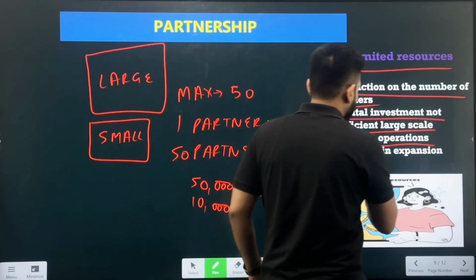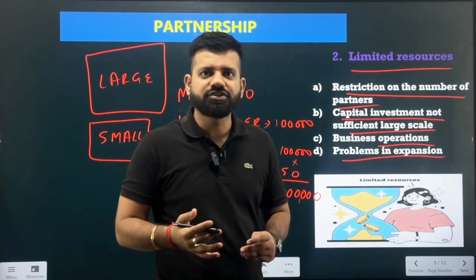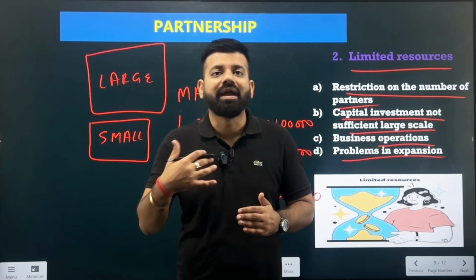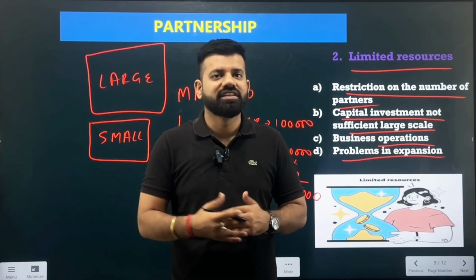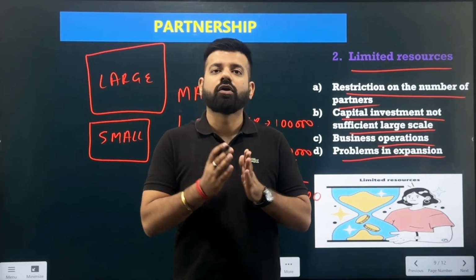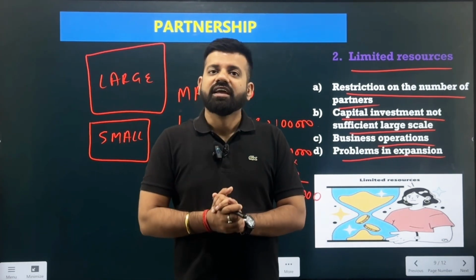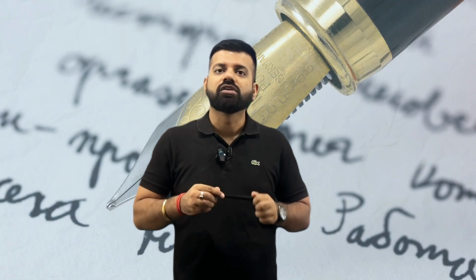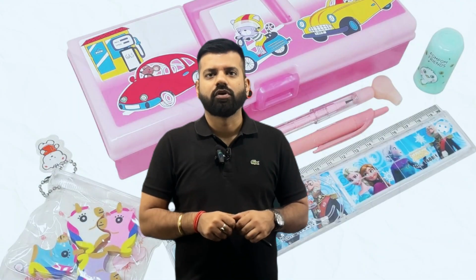Next, there is a problem in expansion. What is the meaning of expansion? When you are expanding, that is, you are bringing in the expansion in the factory, you are looking for a large scale industry where you are expanding your products, and also you are diversifying your activities. If you are selling pens, now you will also be looking after different stationery materials. For example, you can go after the eraser, you can also look for the scales, you can also make the compass box for the students.